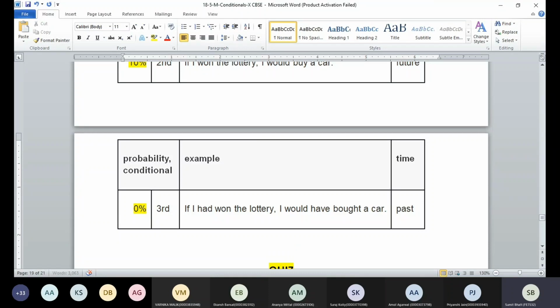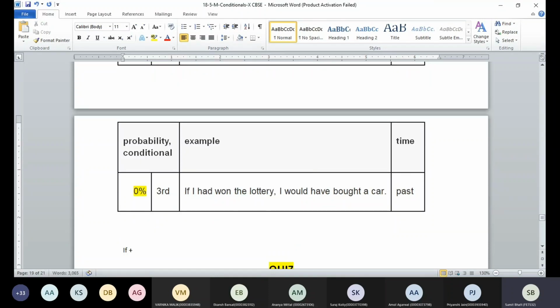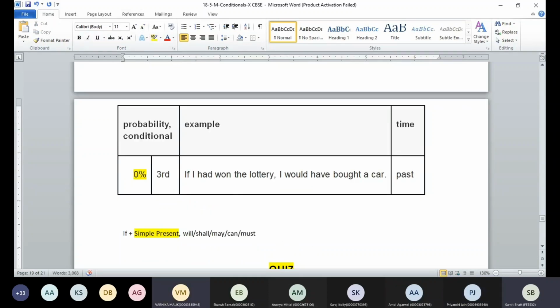Now from the exam point of view, guys, whenever we get if and you have simple present tense, which words are we supposed to use on the other side? If you are using if plus simple present tense and you have the first conditional, so would, should, may, would? You have forgotten already, right? If you have simple present, guys, can we use would, should? No, sir. Okay, will, shall, may, can, must, guys. That's what we are supposed to use.